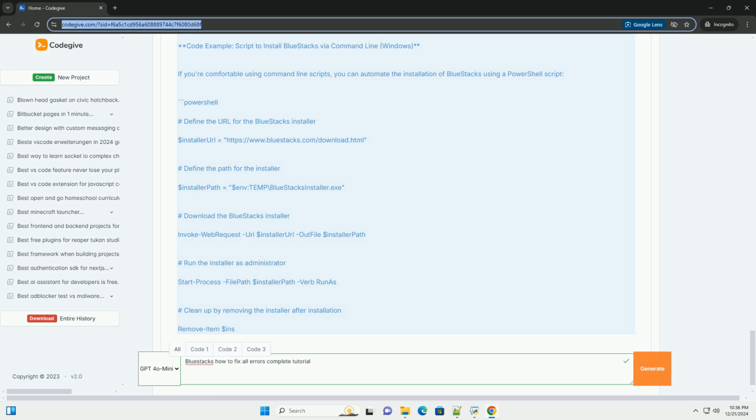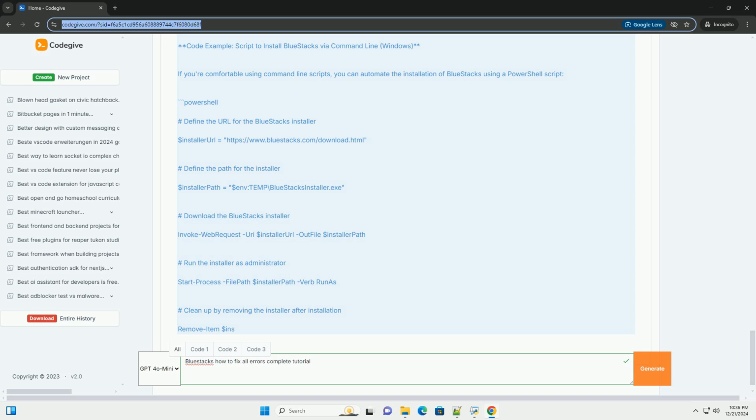9. Reinstall graphics drivers. If you're still experiencing issues, reinstalling your graphics drivers might help. Steps: 1. Go to Device Manager. 2. Expand Display Adapters. 3. Right-click on your graphics card and select Uninstall Device. 4. Restart your computer, and Windows will automatically reinstall the graphics driver.